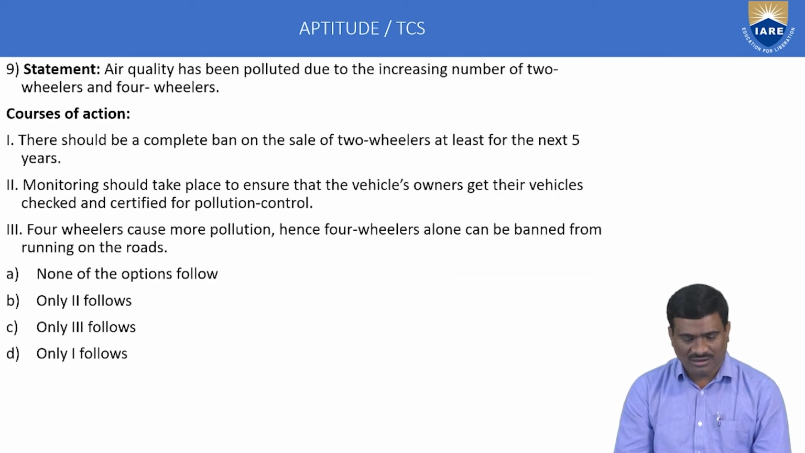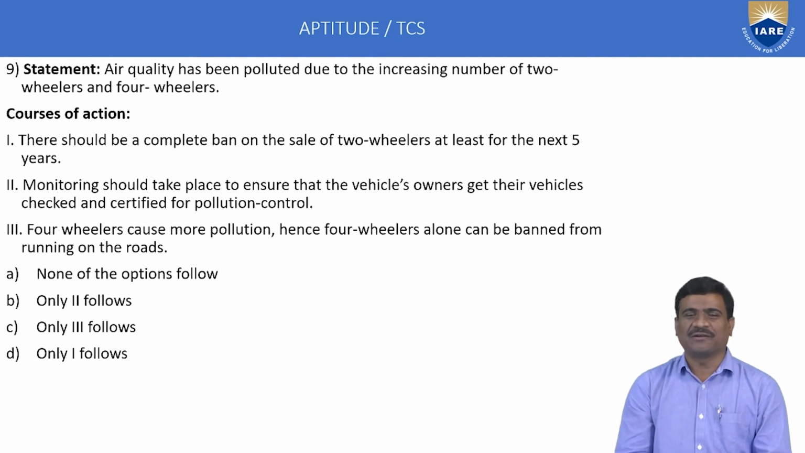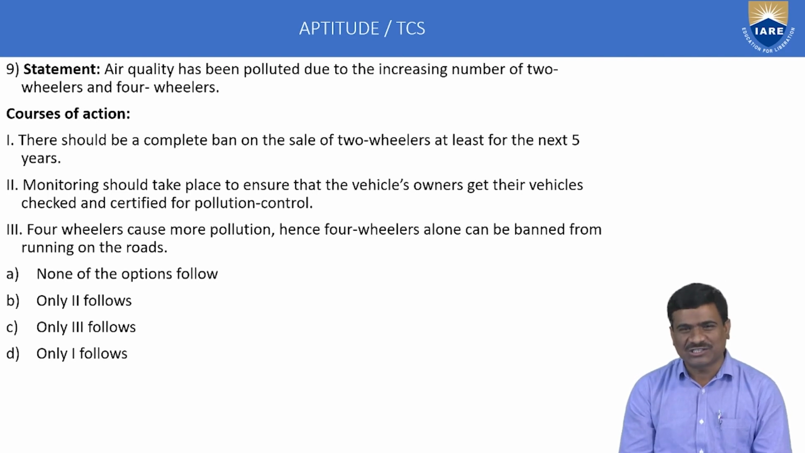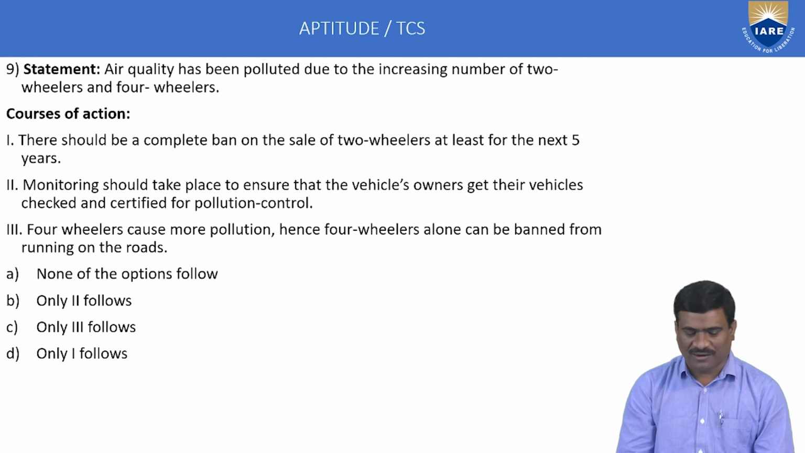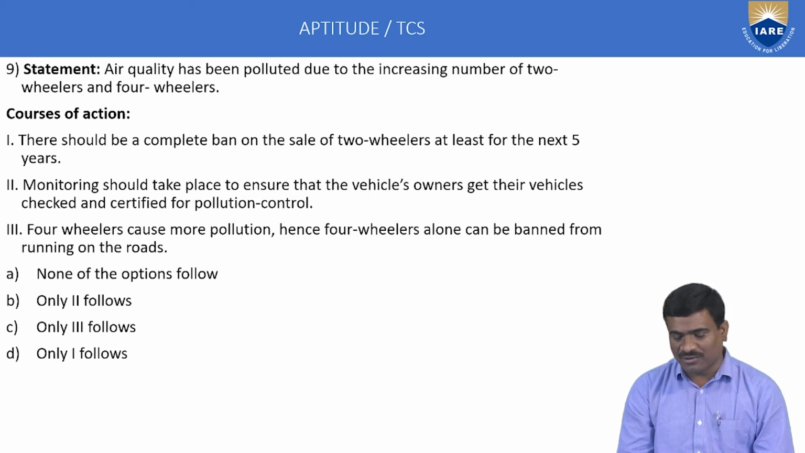Next, the ninth one, general statements and course of action. Statements and assumptions, statements and arguments, statements and course of action, and statements, cause and effect. These topics are also important, general life topics. Think only universally, not personally. Statement: air quality has been polluted due to the increasing number of 2-wheelers and 4-wheelers. Next, course of action plan. First plan: there should be a complete ban on the sales of 2-wheelers at least for the next 5 years.